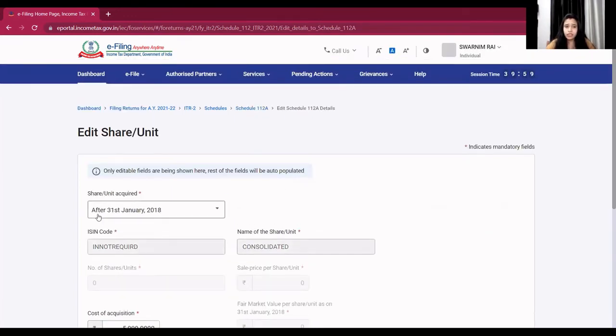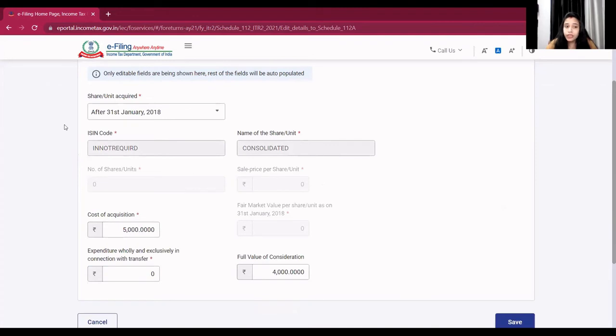Here I have selected the purchase date after 31st January 2018. In this case, you need not fill the ISIN code. It is not compulsory. Name of the shares, only you need to put three information: cost of acquisition, expenditure on transfer, and full value of consideration. Then you need to save.